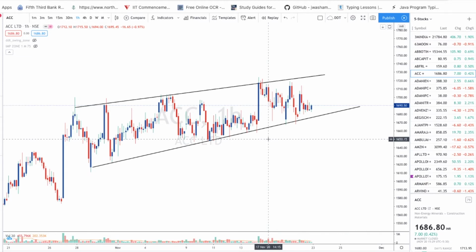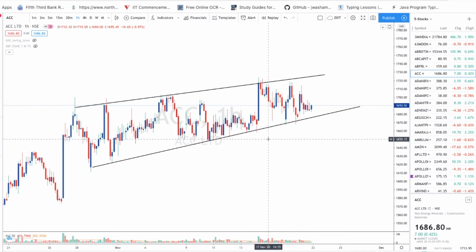See guys, you need to learn to draw patterns. When we join a gym, we will not get a body directly just for joining. We need to work hard, do the workout, build the muscles. How? By lifting the weights, right? Same way, when we want to earn money from the trading market, we need to learn these patterns and start drawing them on the chart. After that only we'll make money out of the stock market. It's not like going to the gym and you directly get a body. No, you have to work hard, no matter what.